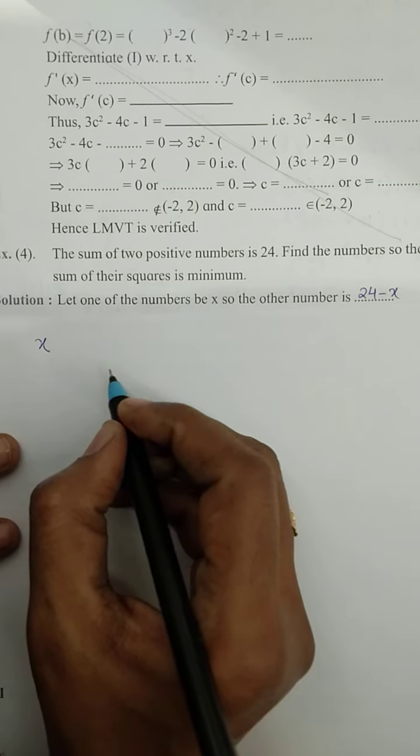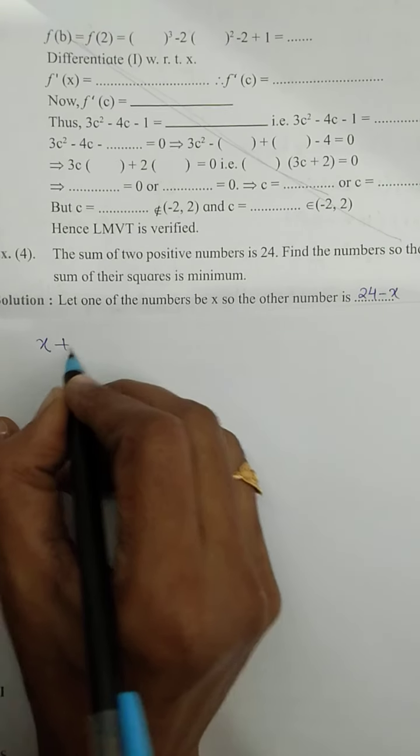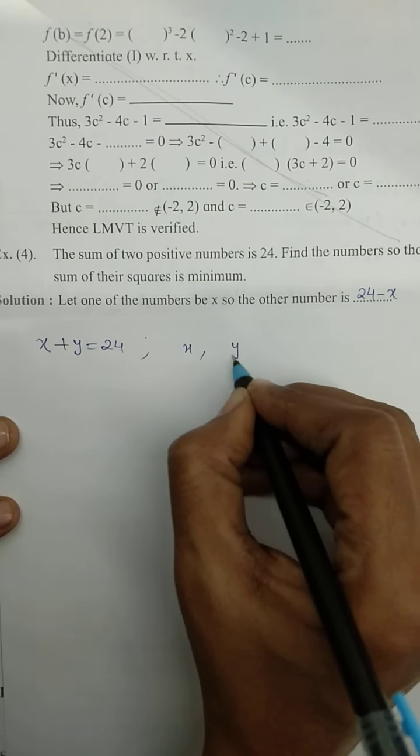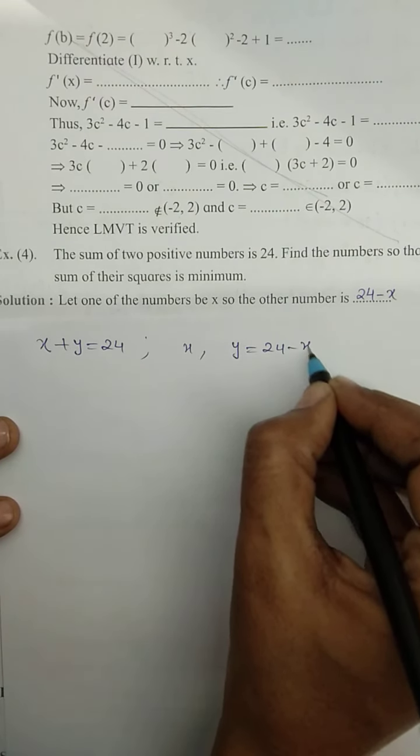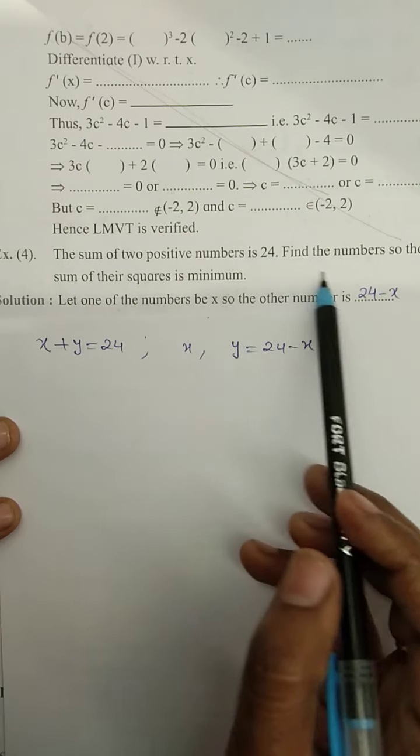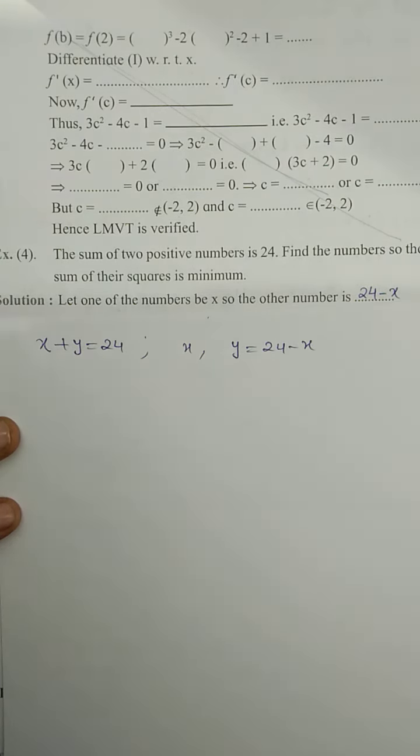The second number is going to be 24 minus x. Why? Because we know that x plus y is equal to 24. That is the reason: if the first one is x, the second one is going to be 24 minus x. Okay, I have solved it here. Then find the numbers so that the sum of their squares is minimum.